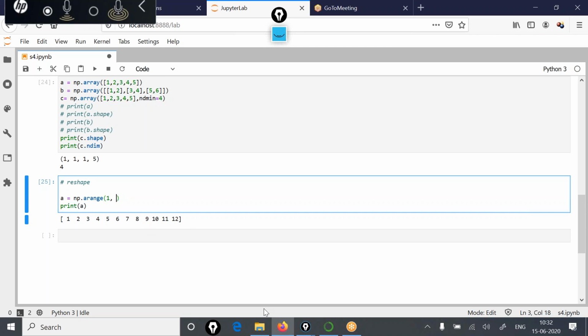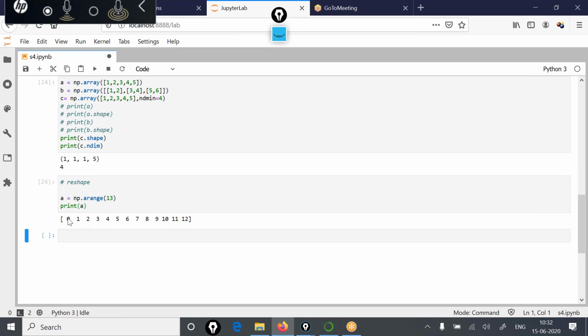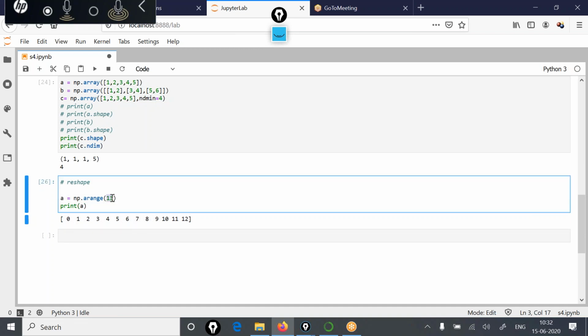But if you execute np.arange(13) and now display a, you will see the values from 0 to 12. Again, in this case also, this 13 is not inclusive. So one less than 13, that is 12. If you have not mentioned the starting point, then it is considered as 0.